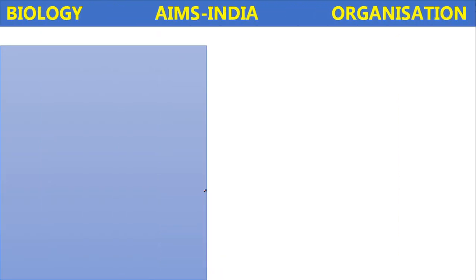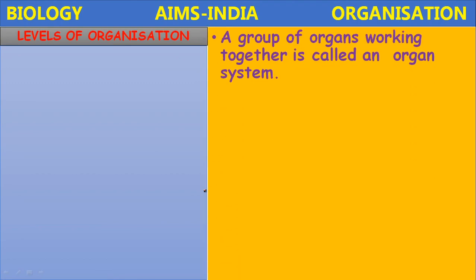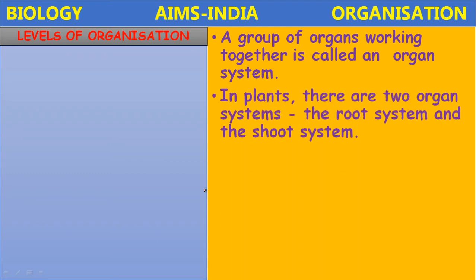Let us look at other organ systems in a human being or in animals. Already we have studied the reproductive system, which performs the reproductive function. Male and female reproductive systems are present, consisting of male and female reproductive organs, which produce the gametes and perform the reproductive function.